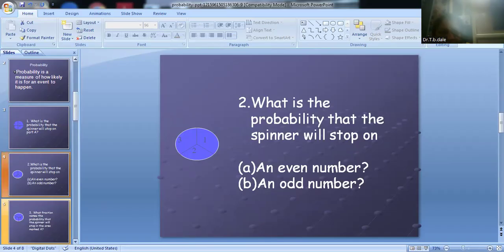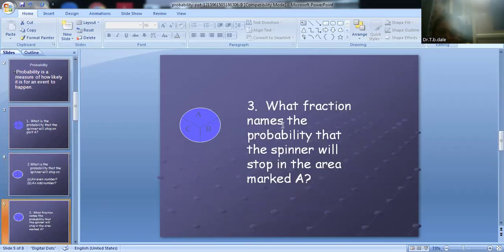Therefore, in the next slides, we have to see what is the fraction name for the probability that the spinner will stop in the area marked A, B, C.